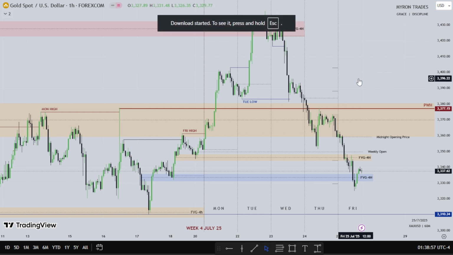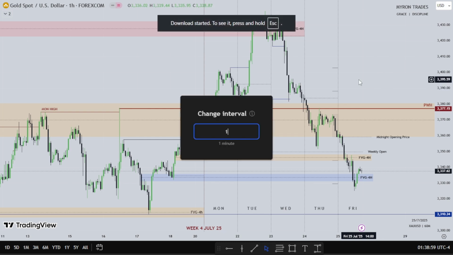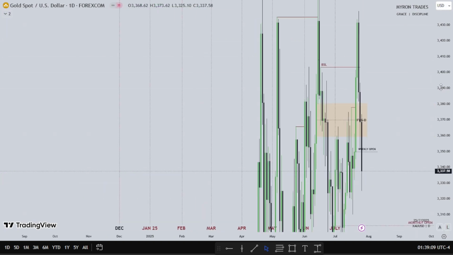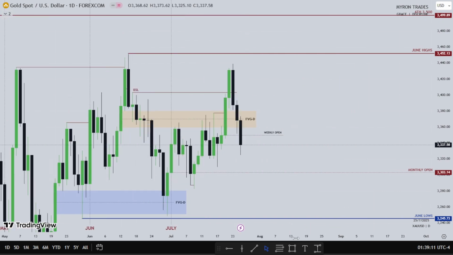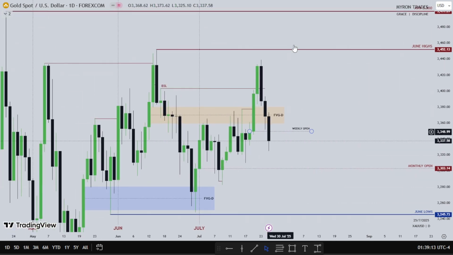What am I expecting on gold for the new week? Lower prices if the dollar wants to continue bullish, then higher prices if the dollar wants to continue bearish. So everything is linked to the dollar. What the dollar will be doing, I'll be doing the opposite in the foreign currencies. If it's going higher, I want to see gold go lower. If it's going lower, I want to see gold go higher. So that's about that for gold.